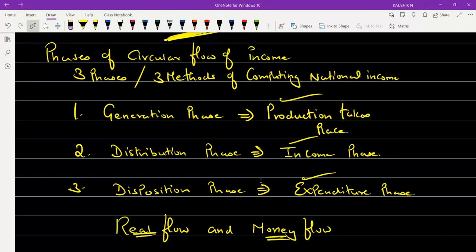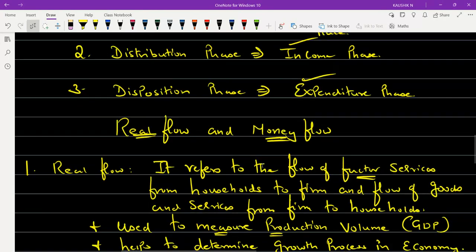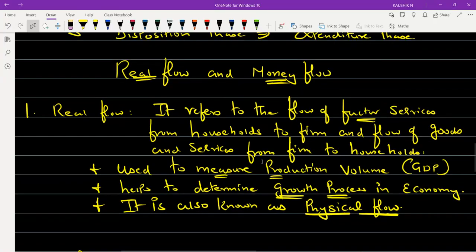So you are spending the money back to the economy. That's why we call this the disposition phase, where expenditure phase is the other name for it. And yes, we also discussed lastly the real flow versus money flow. So real flow is nothing but the flow of items such as the factors of production.